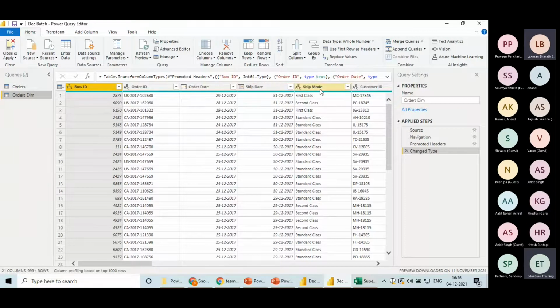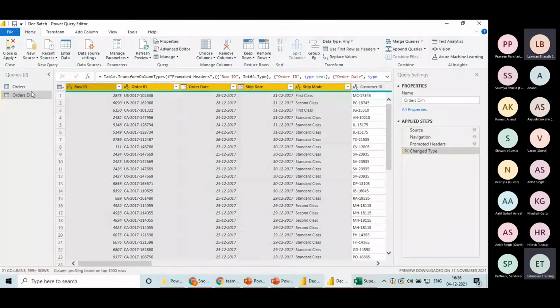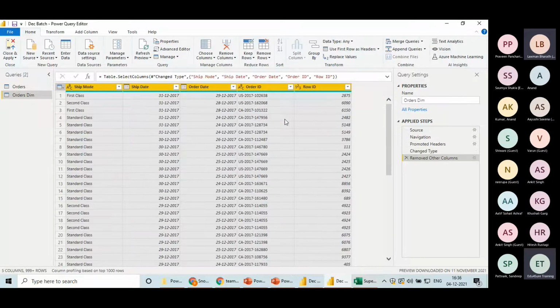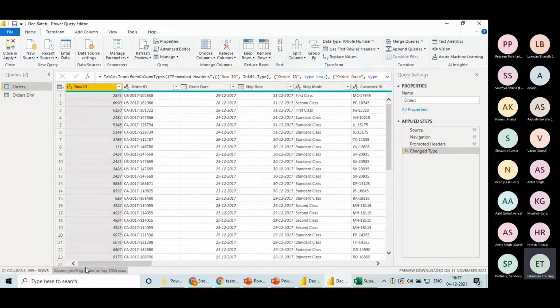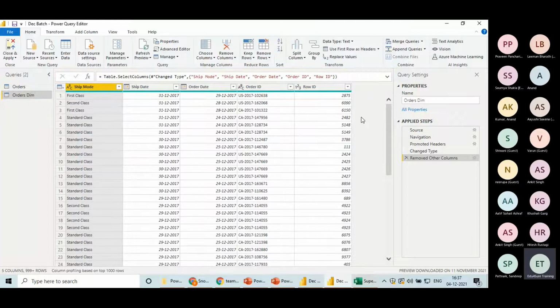I will select these columns which I want to stay in this particular table, and I will look for options here. Do we have the option remove columns? I will open this drop down and say remove other columns, as in keep the selected ones and remove the others. I did that and this is my first dimension table. If I go to orders, that table is as it is. So I have my first dimension table very easily. Now tell me, was Excel better or is this better? This is better.